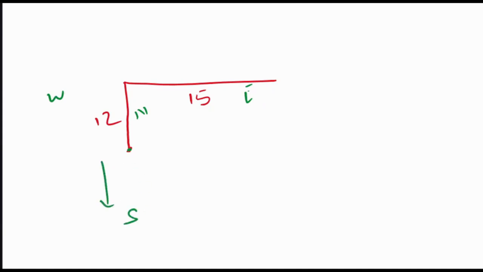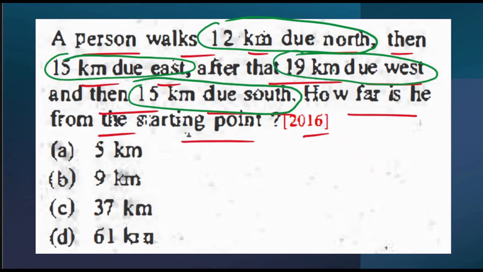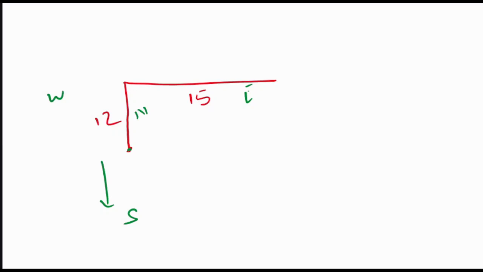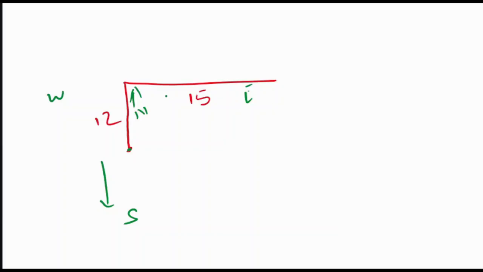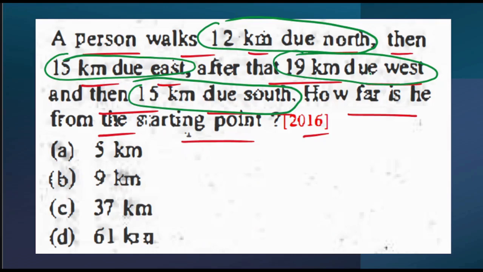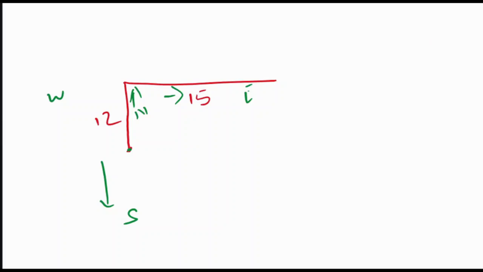Okay. Firstly, they have mentioned that a person walks 12 kilometer due north. Due north means what? He went this direction. Fine. Next part, he is saying 15 kilometer due east. So the person went towards this direction. Next is after that 19 kilometer due west. 19 kilometer due west means this direction.